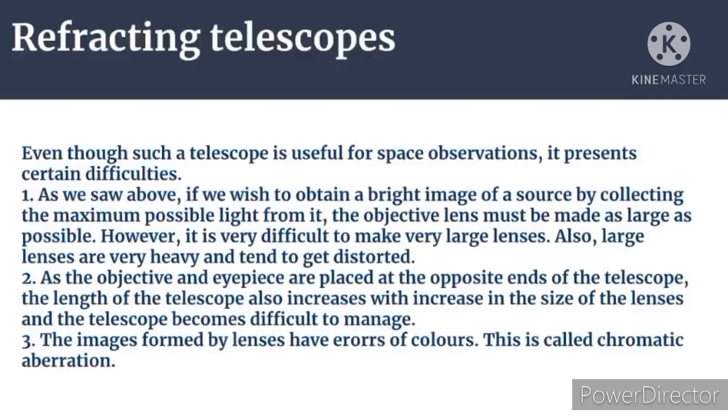The images formed by lenses have errors of color, because the lenses are so big, and the color which comes will be different. This is called chromatic aberration. So these were some difficulties while using refracting telescopes.